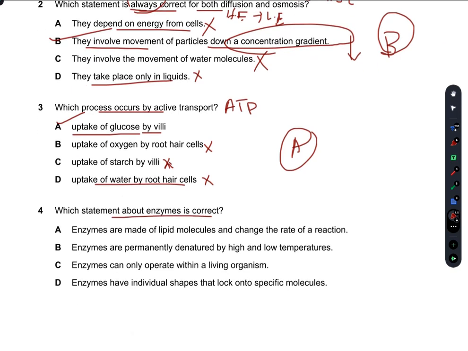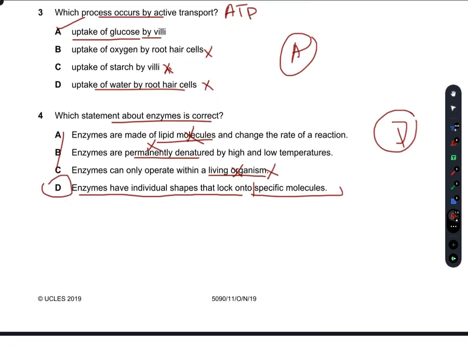Which statement about the enzymes is correct? Enzymes are made of lipid molecules. No, they are proteins. Enzymes are permanently denatured by the high and low temperature. No, enzymes are denatured but not permanently. They are temporarily denatured by higher and lower temperatures. Enzymes can only operate within a living organism. No, there are many enzymes like protease which can work outside a living organism. So this is not true. D, enzymes have individual shapes that lock on to the specific molecules. Yes, this makes sense. So D is our right answer.